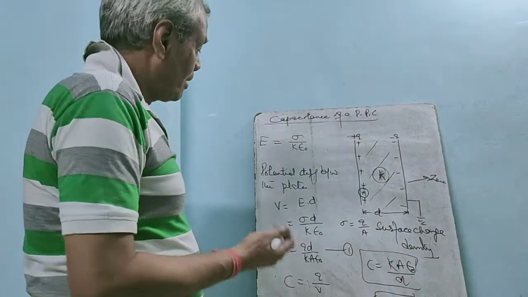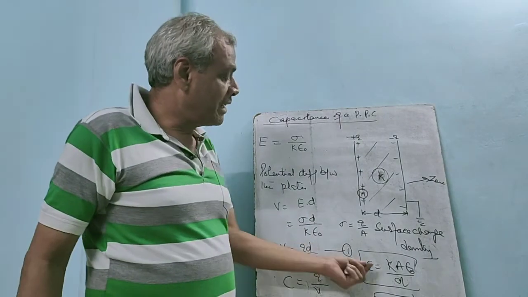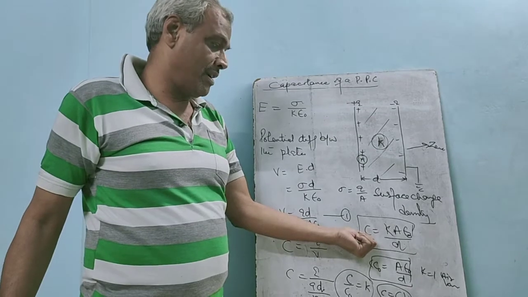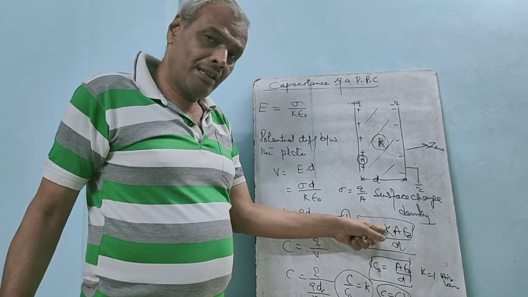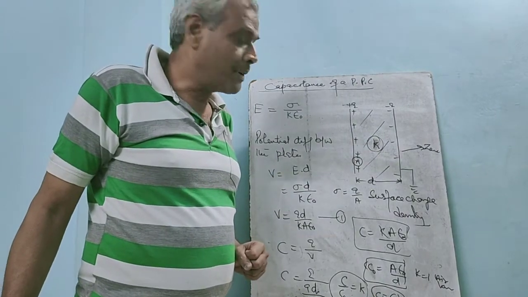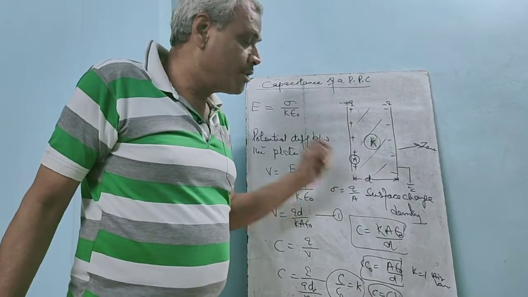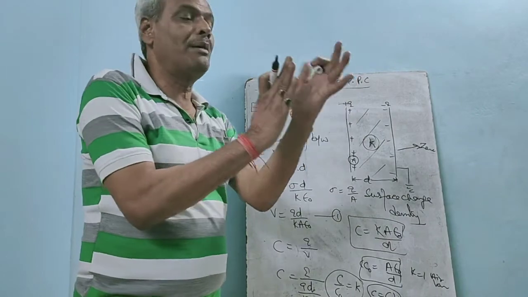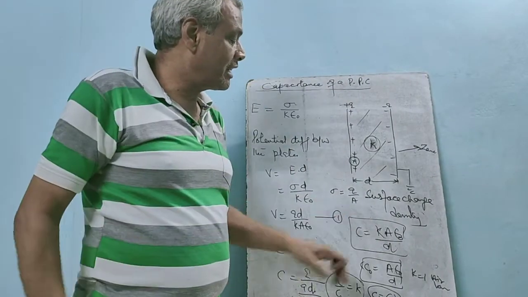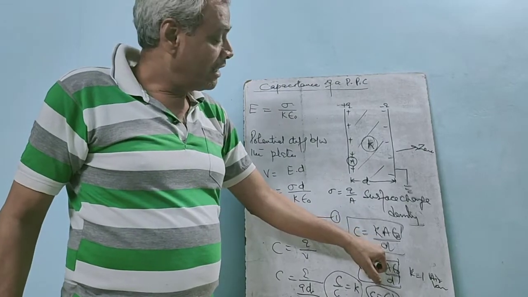Now we can say that the capacitance of a parallel plate capacitor depends upon, number one, the dielectric constant of the medium filled between the plates, number two, the area of each plate. Actually this is the overlapping area, whatever area is facing each other. And number three, the distance.